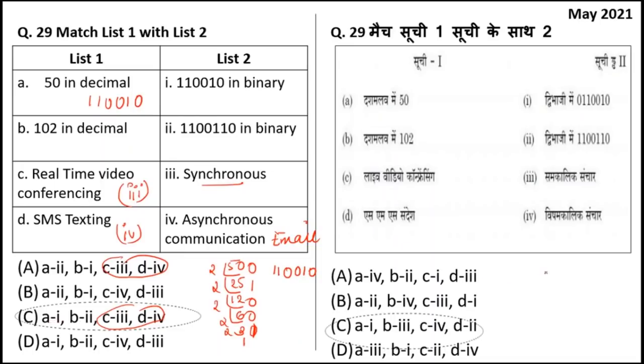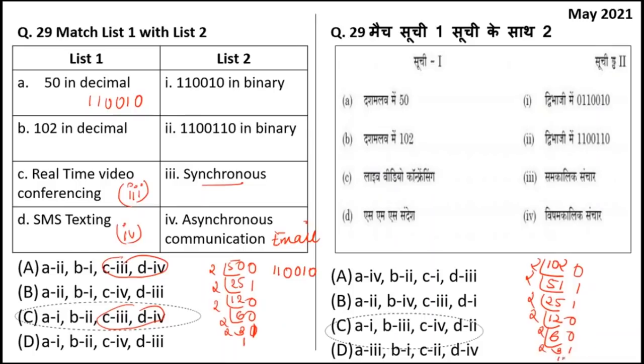For your information, I'll just solve 102 also. How to solve 102? Divided by 2, the quotient will be 51 and the remainder will be 0. 2 25s, remainder 1. 2 12s, remainder 1. 2 6s, remainder 0. 2 3s, remainder 0. 2 1s, remainder 1.